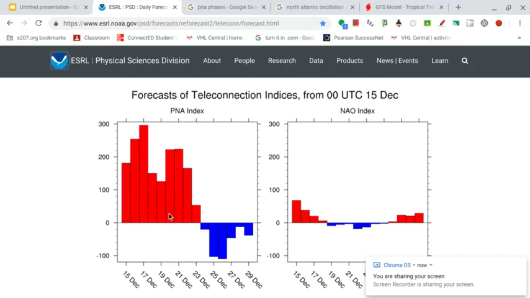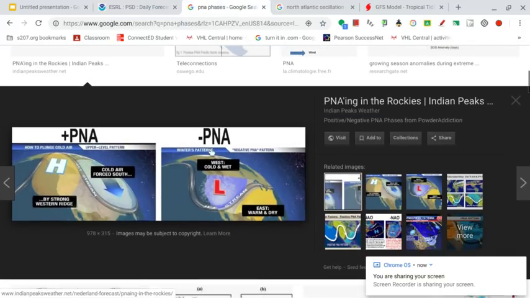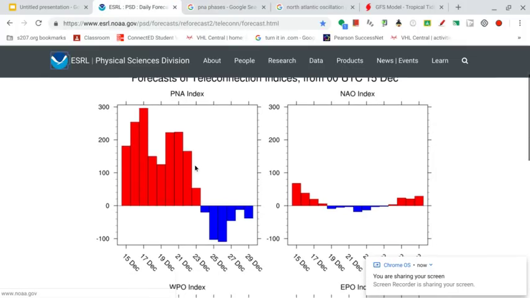We are somewhere around the 19th. Wait, sorry guys, not somewhere. We are, I think today is the 16th of December. So we go through in time, and you can see that on the 21st, way above average PNA, so that is indicating a little bit cooler in the eastern part of the country, but then it drops down into the negative numbers. And if we were to look at the PNA phases, if it's a negative PNA, we could see that the east is warm and dry and the west is cold and wet. Again, it won't be insanely, out of the charts negative, but it will be slightly negative.